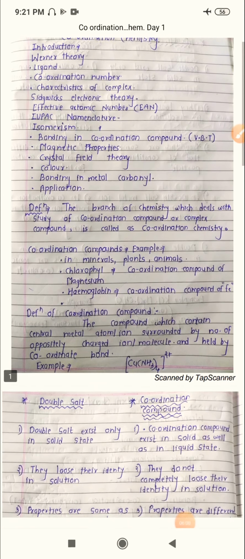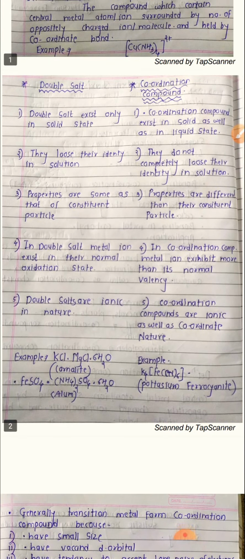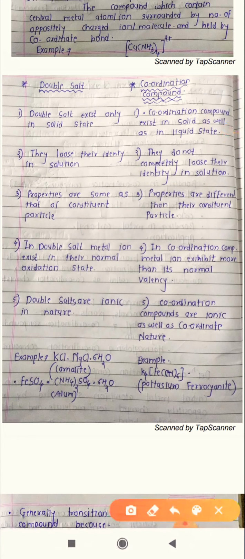Now let's talk about the next topic, the difference between double salt and coordination compound. First of all I will tell the example of a double salt and the example of a coordination compound. Then we will talk about the points of difference.